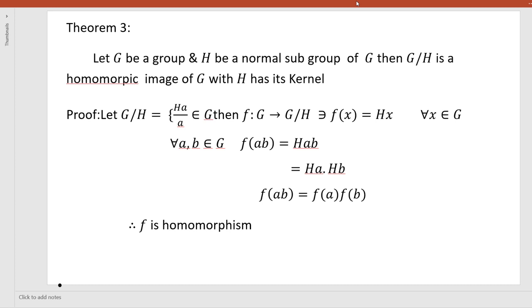Next, let G be a group and H be a normal subgroup of G. Then G by H is a homomorphic image of G with H as its kernel.